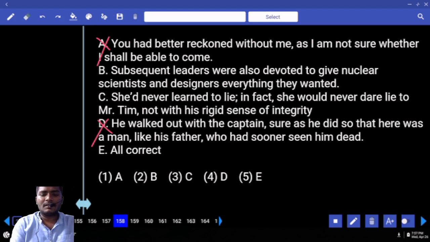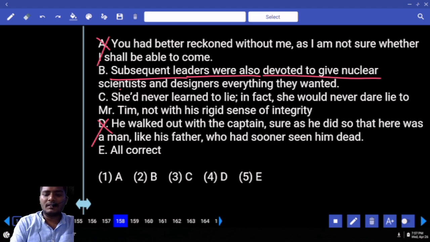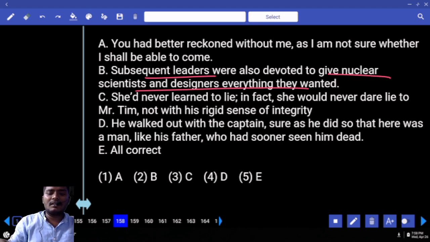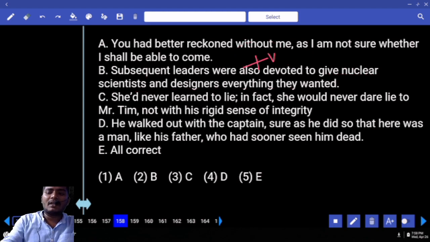Read the B sentence. Subsequent leaders were also devoted to give nuclear scientists and designers everything they wanted. Now these leaders are doing the action or receiving the action? These leaders gave everything that the scientists need. Doing the action. Active or passive? Active. That means was plus V3. Can we use this combination? Was plus V3 is in the sense active or passive?